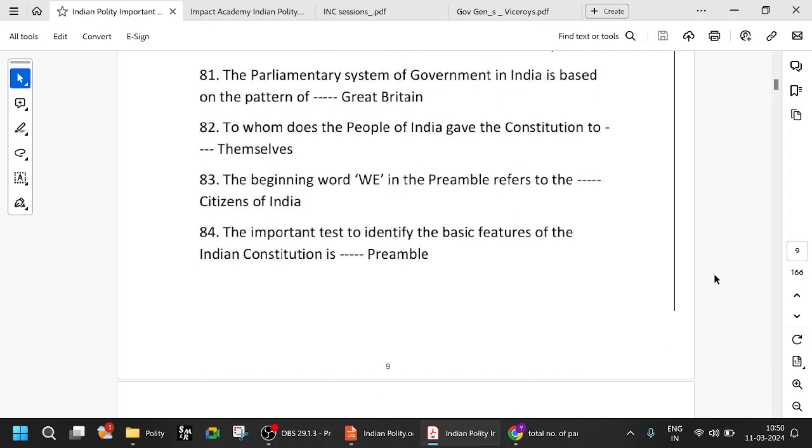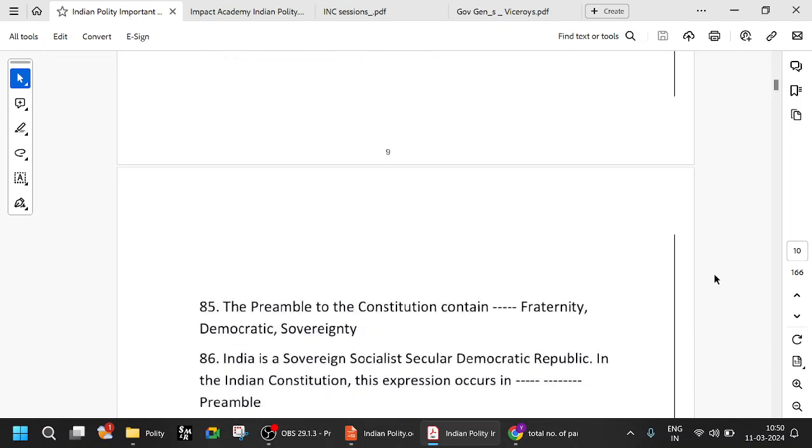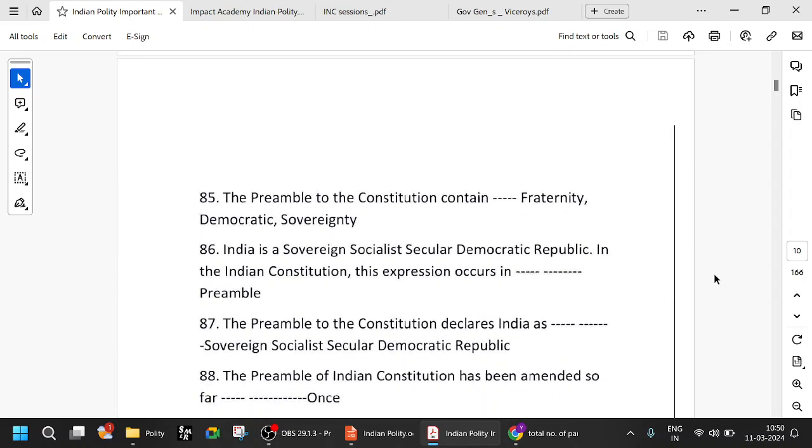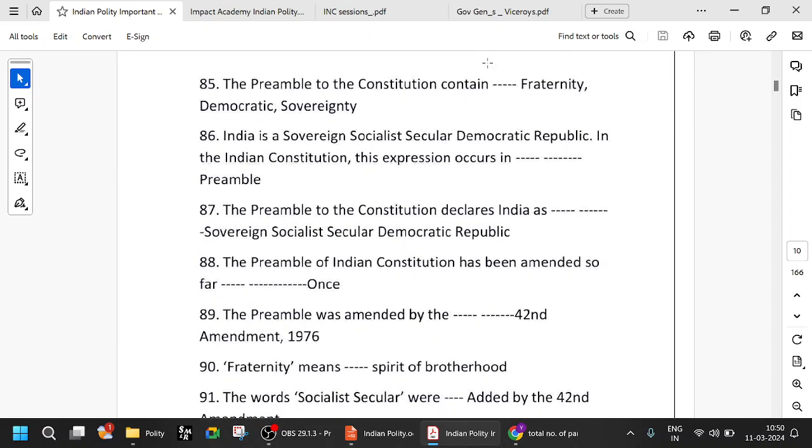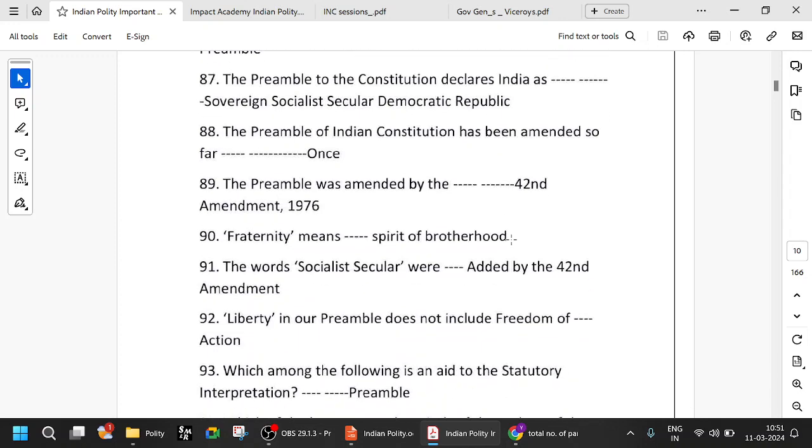So you can identify what our Constitution is going to look like from the preamble. It says sovereign, democratic, republic, socialist, secular, integrity, justice, freedom. The preamble of the Constitution contains fraternity, democracy, sovereignty. India is a sovereign, socialist, secular, democratic republic. The preamble to the Constitution declares India as sovereign, socialist, secular, democratic, and republic. The preamble of the Indian Constitution has been amended only once. Very important. And when was it amended? By the 42nd Amendment Act of 1976.